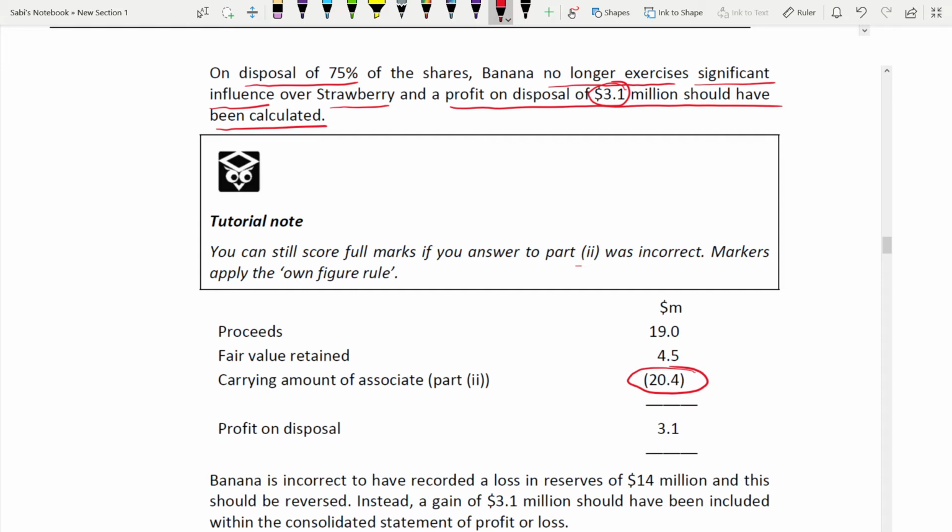Remember that. That's a good thing for SBR students. But that does not mean that you can make mistakes always. Try to minimize the mistakes. If it's not possible, and you have to bring forward that figure and calculate the other figure, then you will not be penalized, only once. Your mark will only be cut once when you incorrectly calculated the carrying amount of associate in the second part. In the third part, your marks will not be cut again using that wrong figure. So that is known as own figure rule. Full marks will be given.